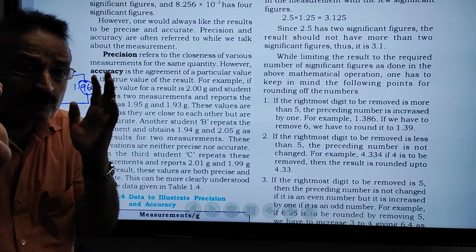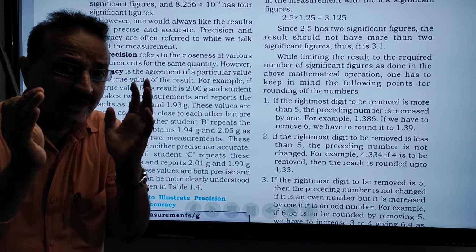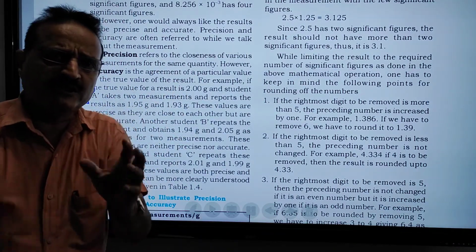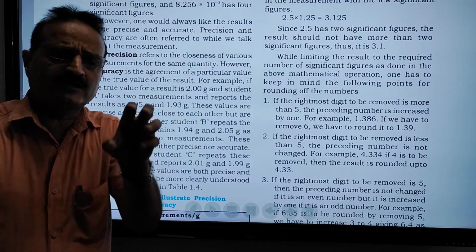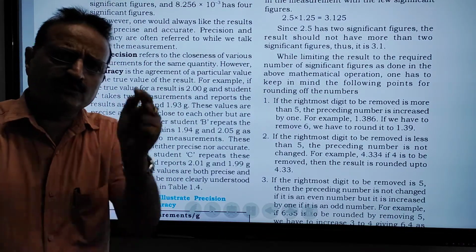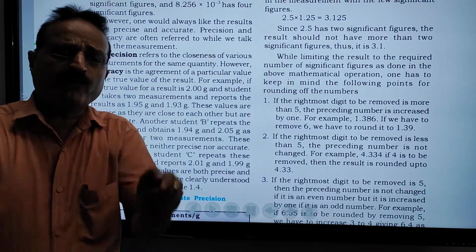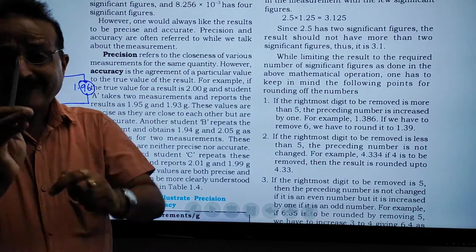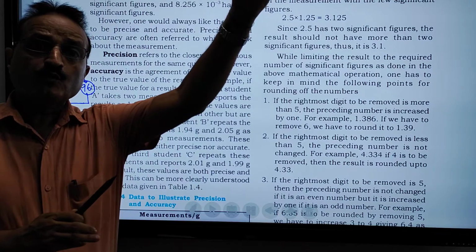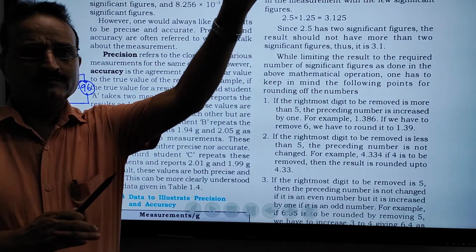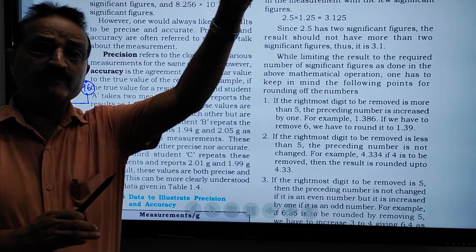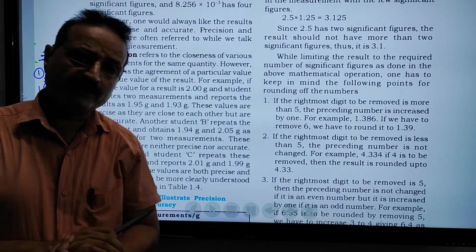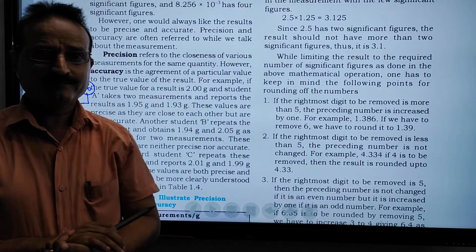Precision means 2 different values are very close to each other. 1.95 and 1.96 are very close to each other, so they are precise. But they are not close to 2. When you take the average, it must be 2. The average will not be 2, so it is not the true number, not an accurate number.